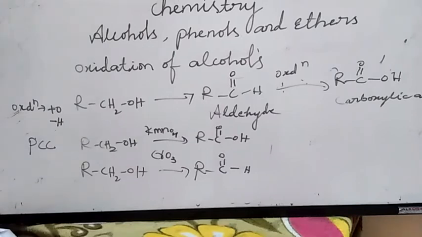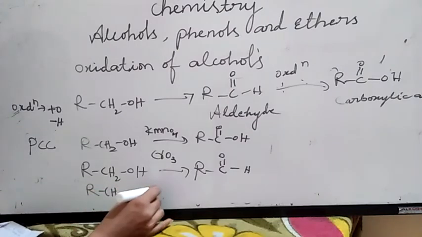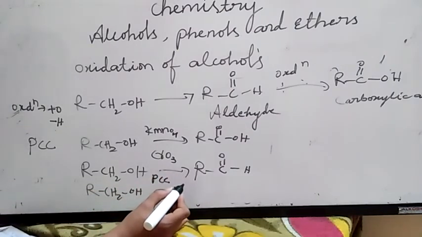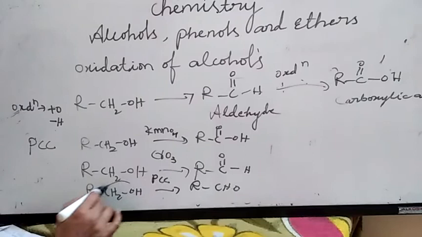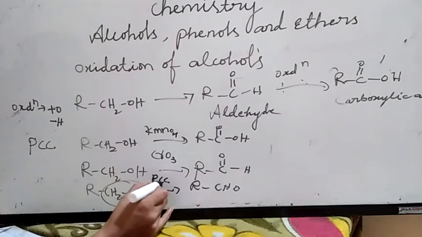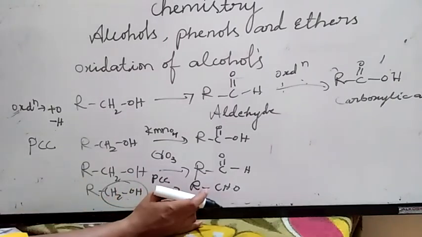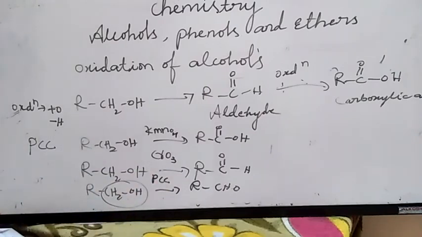If I take a primary alcohol, RCH2OH, in presence of PCC, pyridinium chlorochromate, directly I will get RCHO. This CH2OH group is directly converted into CHO group in presence of PCC. Therefore, a good yield of aldehydes is obtained from alcohols in presence of PCC, a complex of chromium trioxide with pyridine and HCl. PCC is nothing but pyridinium chlorochromate.